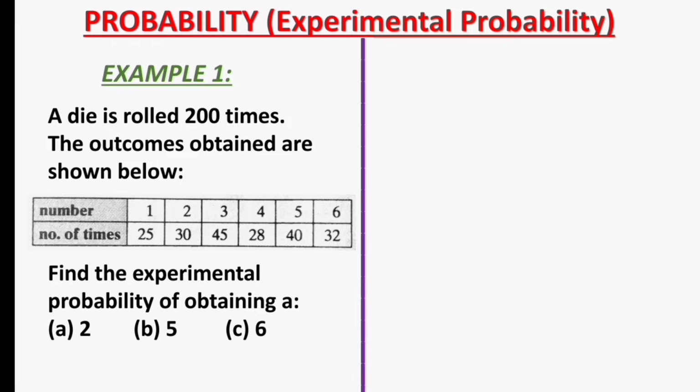The number 1 appeared 25 times, the number 2 appeared 30 times, the number 3 appeared 45 times, the number 4 appeared 28 times, the number 5 appeared 40 times, and the number 6 appeared 32 times. Find the experimental probability of obtaining question A, a 2, question B, a 5, question C, a 6.